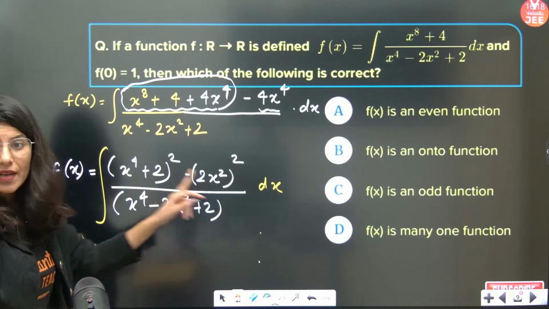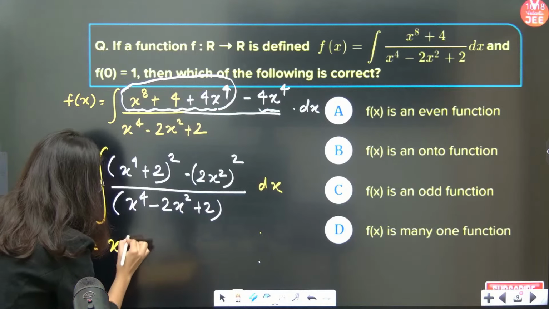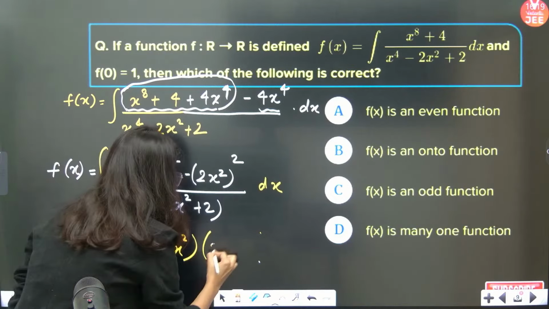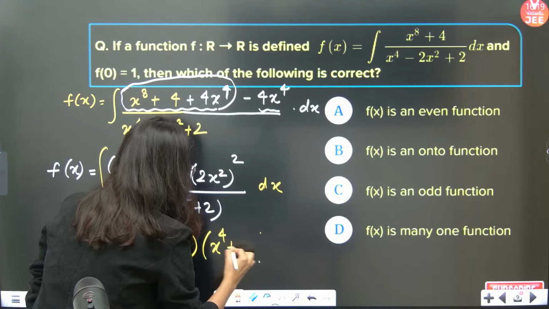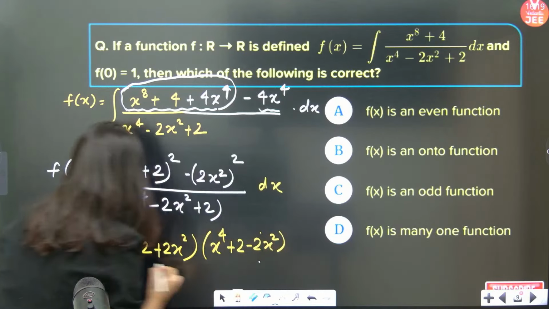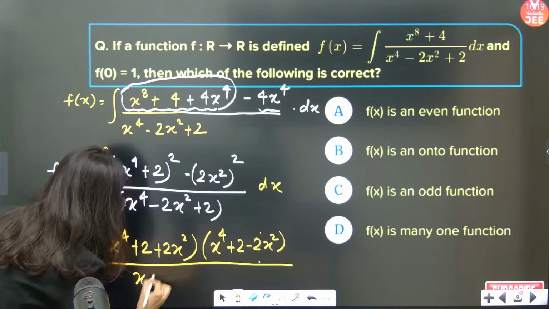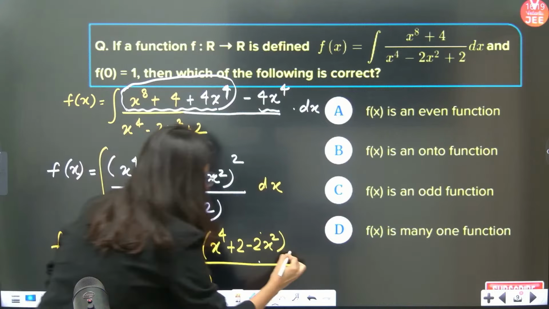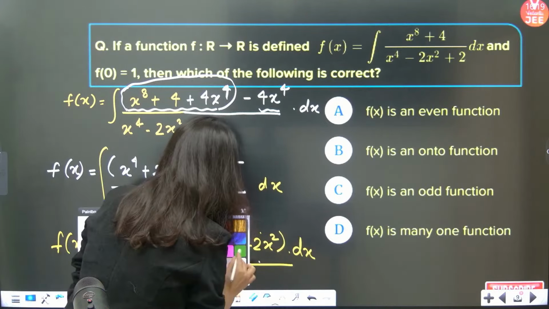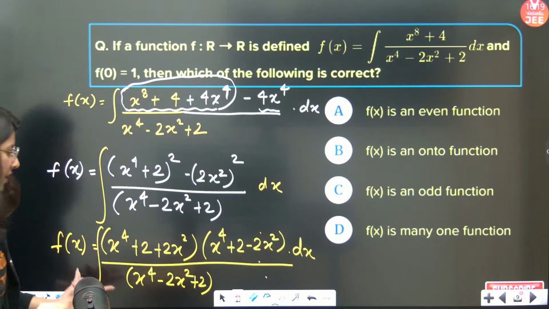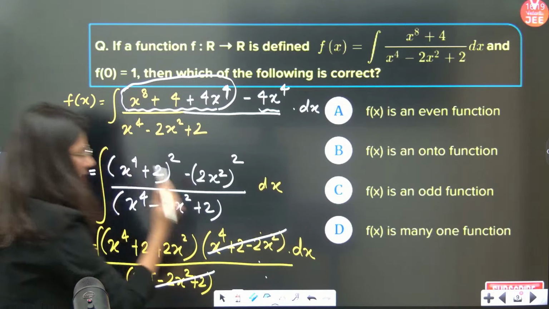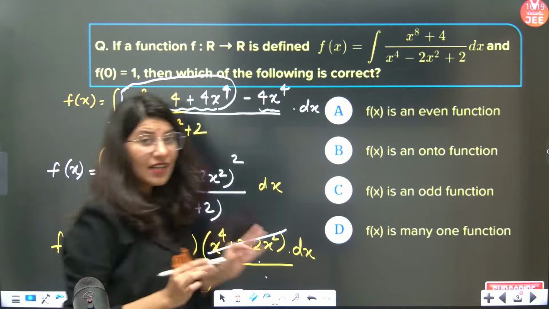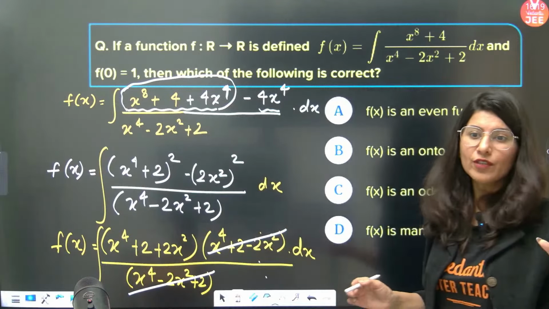So now your fx will become what? Tell me. A square minus b square is a plus b times a minus b. So x power 4 plus 2 plus 2x square, times x power 4 plus 2 minus 2x square, whole upon x power 4 minus 2x square plus 2, integral dx. Are you getting my point? Are you understanding it? Okay. So now you have to cancel this with this. Can you see that cancellation? Now integrating fx is going to be a cakewalk for you.